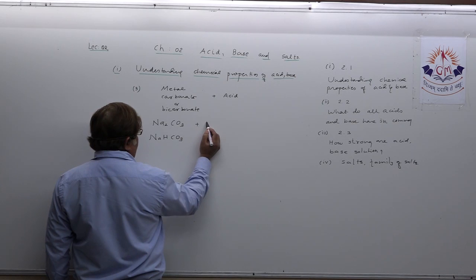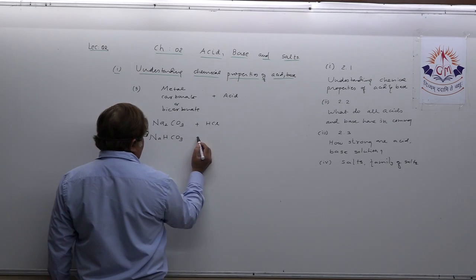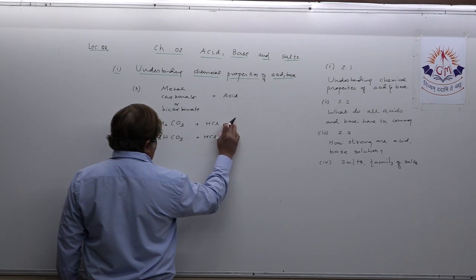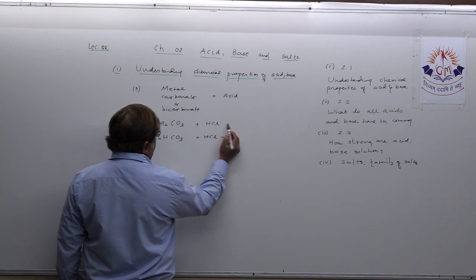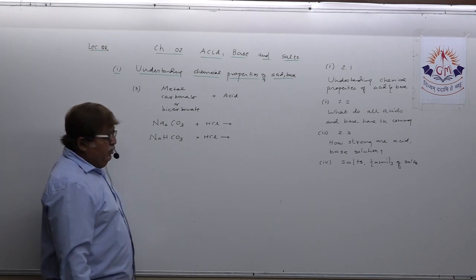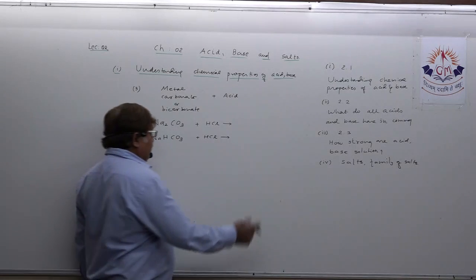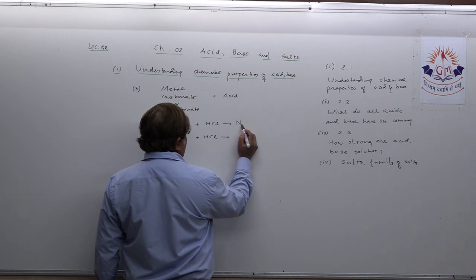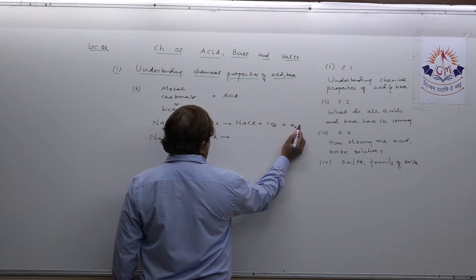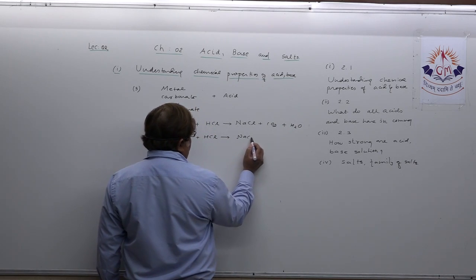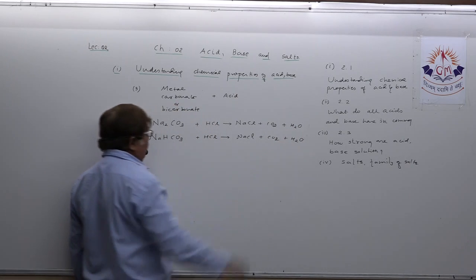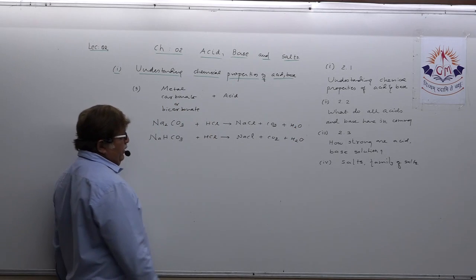When you react it with acid, suppose we take HCl, in both the cases, now when the reaction takes place between sodium carbonate or sodium bicarbonate and acid, the resultant products are three: salt, carbon dioxide and water. Here also NaCl, CO2 plus H2O. These are the products we get.